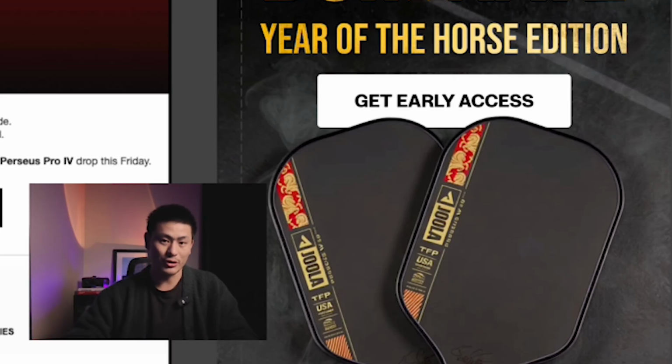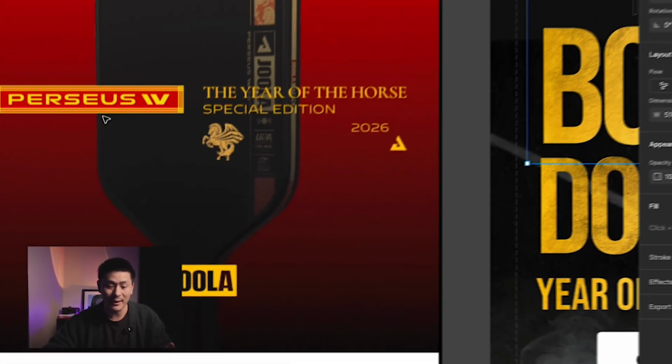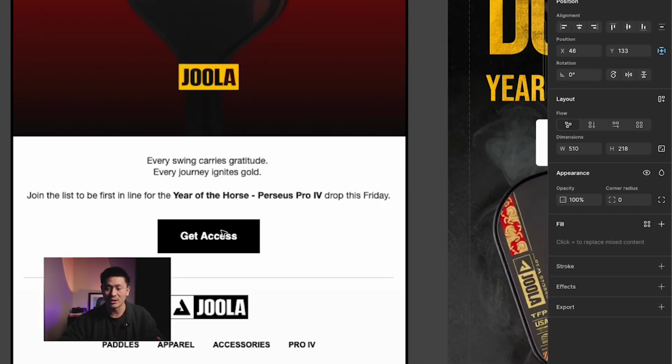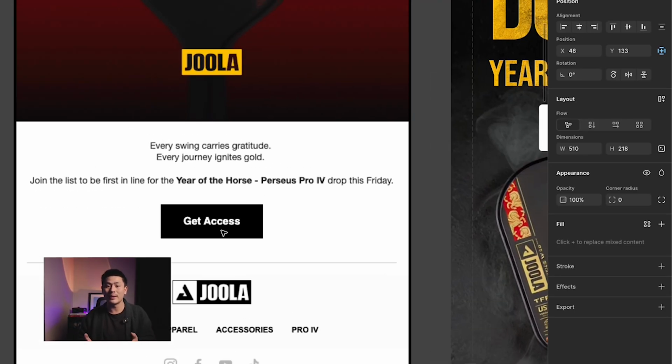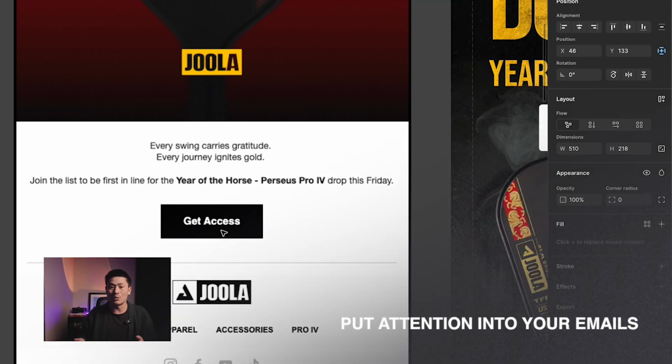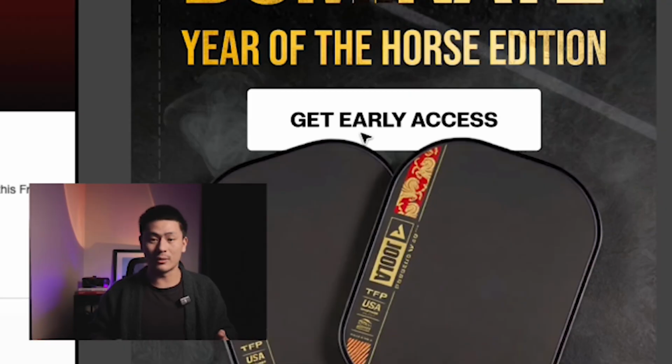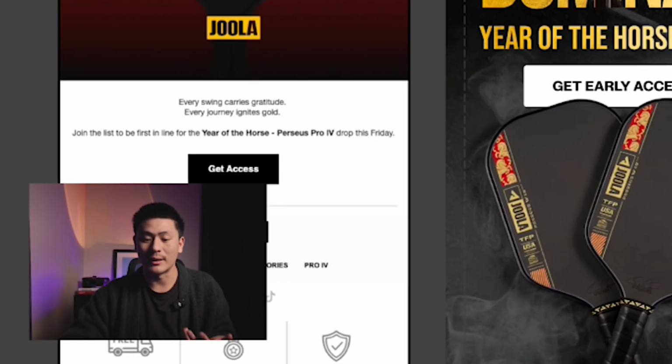At the end of the day, when you're charging $250+ for a paddle like this, you need to make sure every branding touchpoint is on point to demand that price. An email is no different, right? If you're just sending out an email like this, you slap on a photo, you add some text, and you put a button, that just doesn't really cut it. Not only is it going to result in low performance, but also hurt your brand appearance, right? When you're known for selling $200+ paddles and you're the leader in the space, you need to put attention into your emails. Again, email, when done right, can literally be 30 to 50% of all your store revenue. And so you want to make sure that you leave a good lasting impression. And a good way to do that is just making nice converting emails like this.